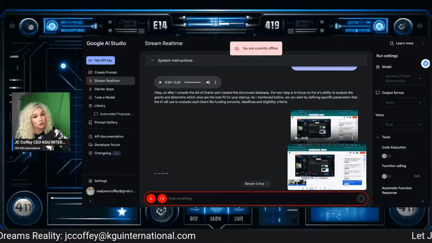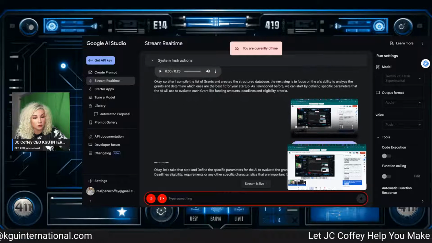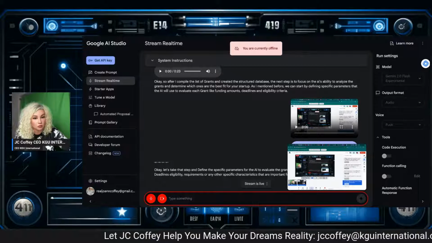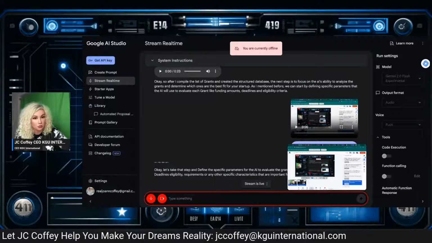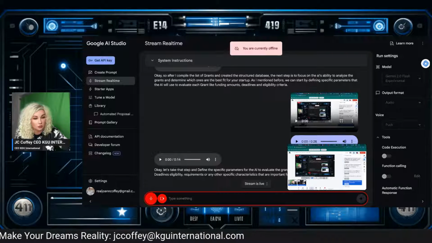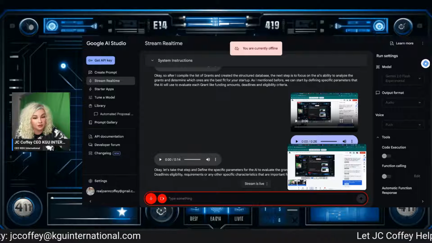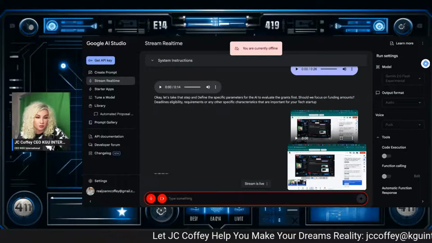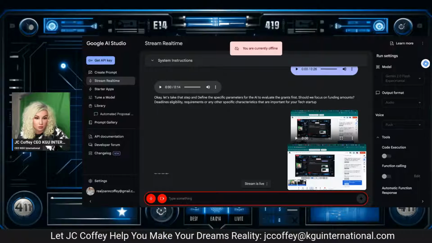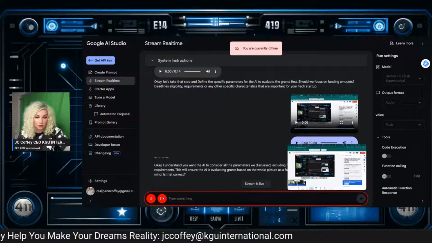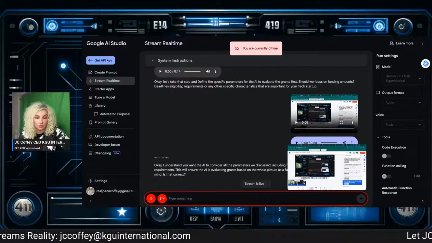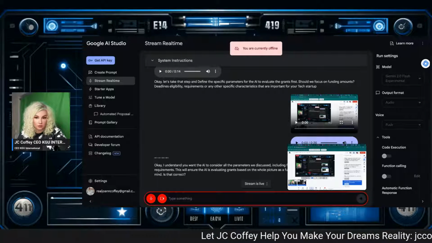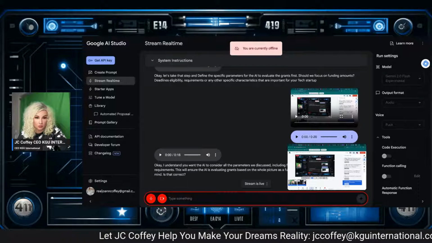Okay, let's take that step and define the specific parameters for the AI to evaluate the grants. First, should we focus on funding amounts, deadlines, eligibility requirements, or any other specific characteristics that are important for your tech startup? Every last one of them that you just mentioned, because this is a full system. Okay, I understand. You want the AI to consider all of the parameters we discussed, including funding amounts, deadlines, and eligibility requirements. This will ensure the AI is evaluating grants based on the whole picture as a full system. So I will move forward with that in mind. Is that correct? Absolutely.